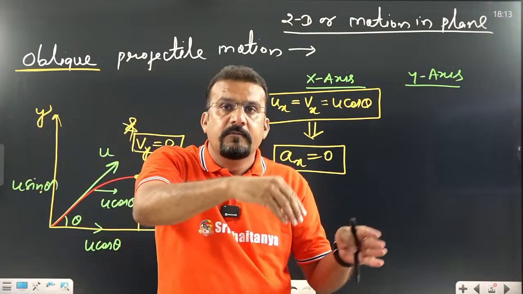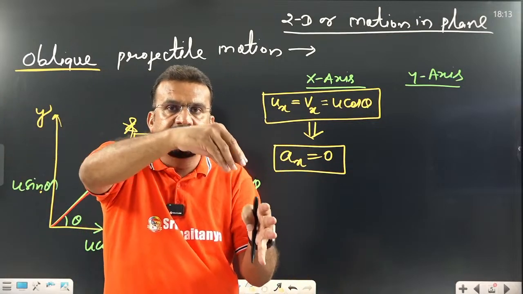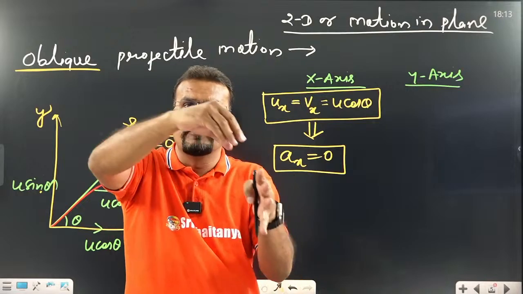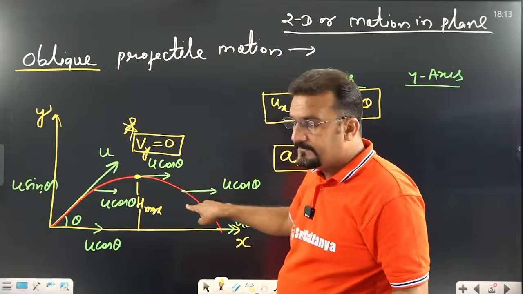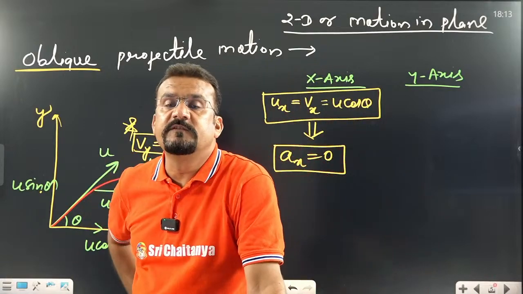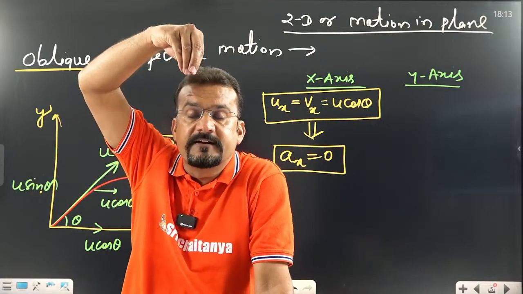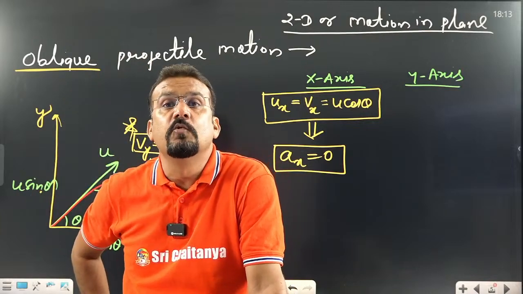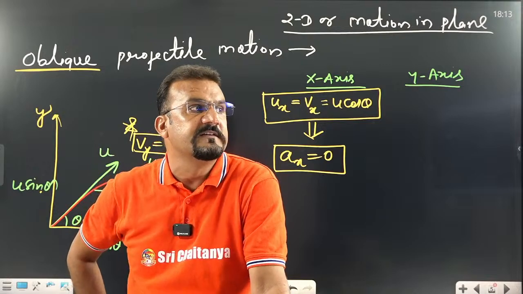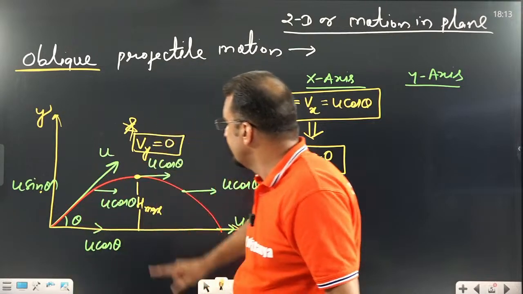The body moves with u cos theta this side as well as u sin theta. Due to u sin theta going up, that's why this path is like that. So up to here, this is 0. After that, the y-axis velocity stops here. After that, when coming down, gravity is going to accelerate the motion. This is very important. That means now its velocity increases.